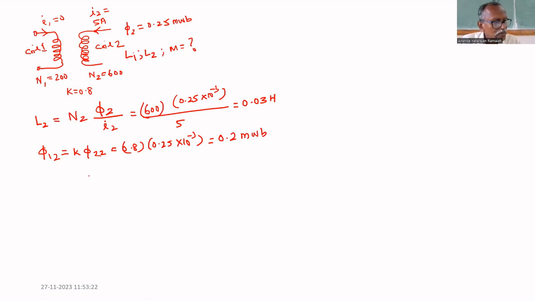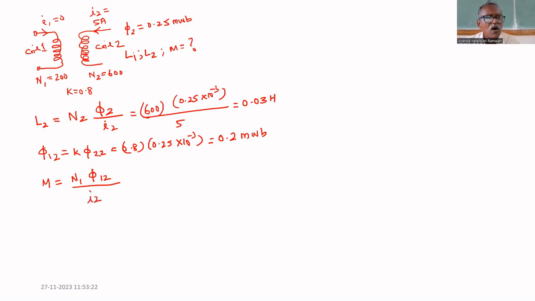Okay. Now we can find M, the mutual inductance. M equal to N1 times the flux phi12 from the second coil divided by I2.